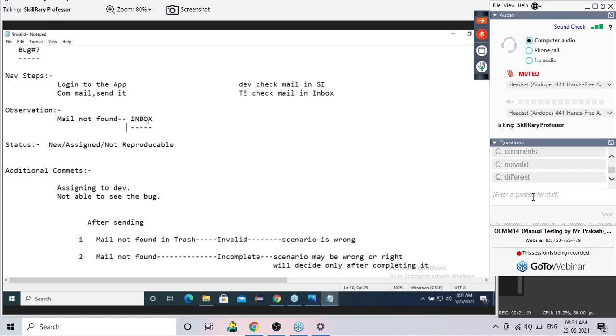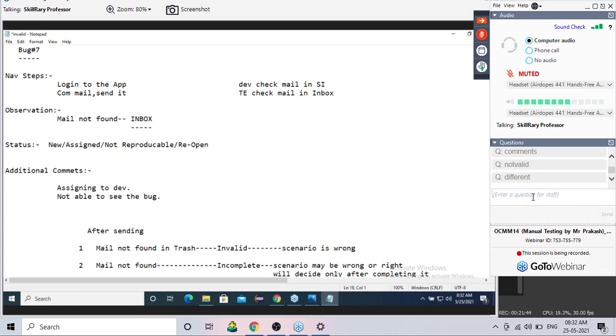When he's adding this, should the status be changed or not? So what should the status be? Give me the status. Status is reopen. Perfect. Status is reopen.